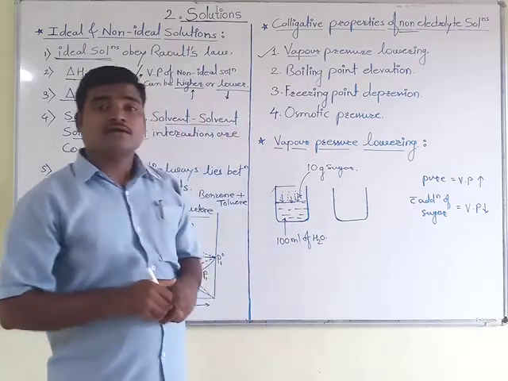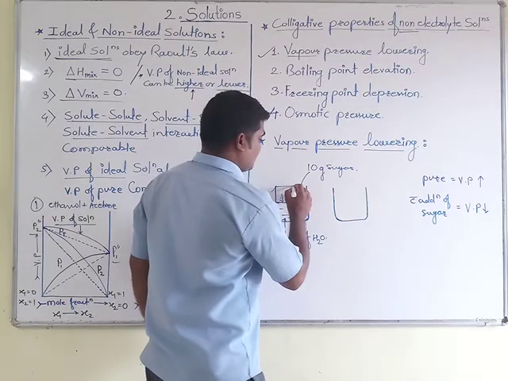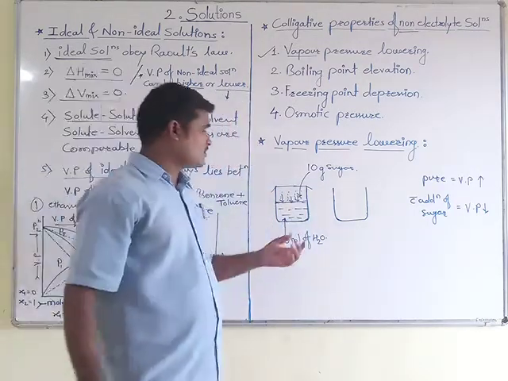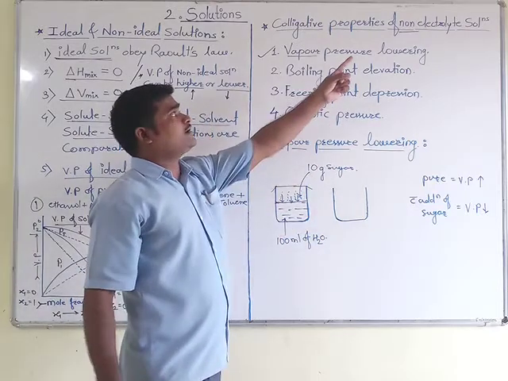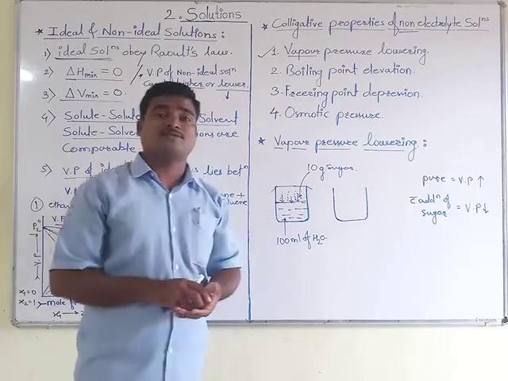We are adding 10 gram of sugar in this beaker, and we have again enclosed this container. Then what is happening here? We have added a non-electrolyte to pure 100 ml of water. At that time what happens?